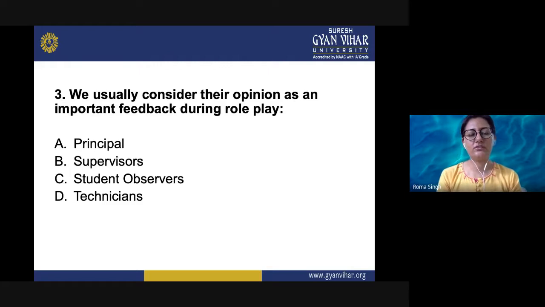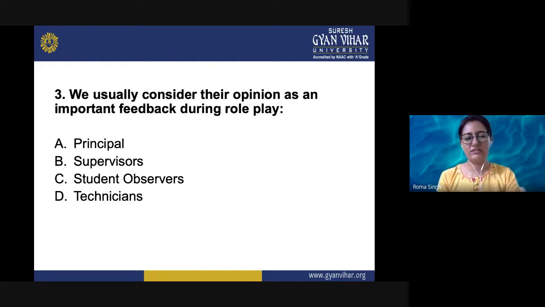Question number 3 is: we usually consider their opinion as an important feedback during role play. So, whose opinion is considered as important feedback during the role play? The options are principal, supervisors, student observers, or technicians.